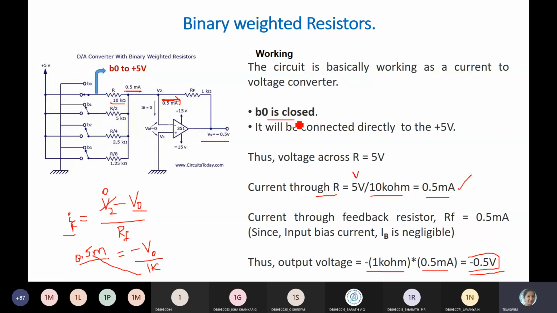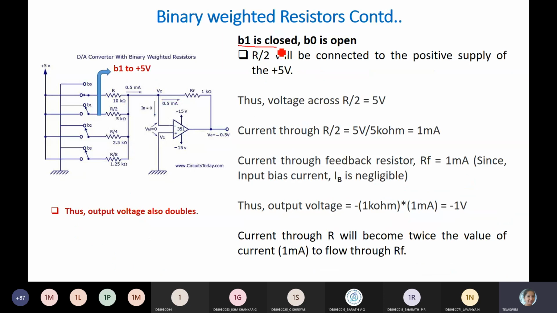Okay. So next, what will happen when B1 is closed alone? B0 is open. So just imagine B0 is open now, and it is connected to ground. So R by 2 is connected to plus 5 volts. So B1 is closed, B0 is opened. So what is the voltage across R by 2? It is 5 volts.